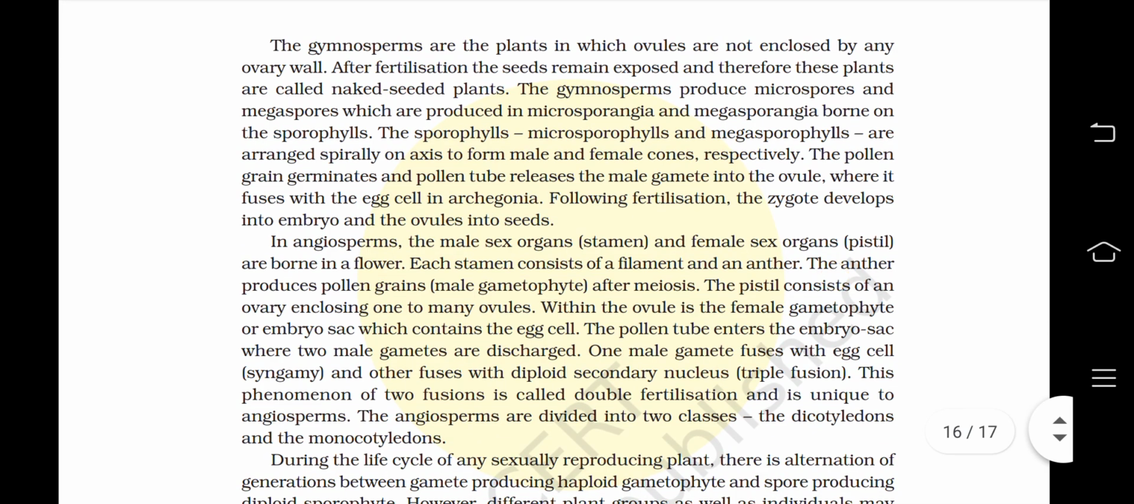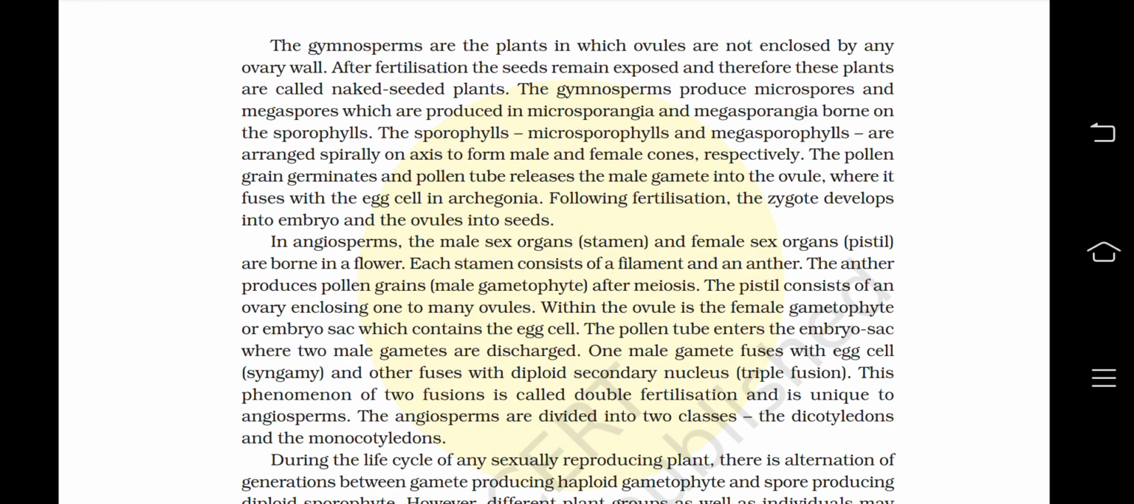The gymnosperms are the plants in which ovules are not enclosed by any ovary wall. After fertilization, the seeds remain exposed and therefore these plants are called naked seeded plants. The gymnosperms produce microspores and megaspores, which are produced in microsporangia and megasporangia borne on the sporophylls. The sporophylls, microsporophylls and megasporophylls, are arranged spirally on an axis to form male and female cones, respectively.